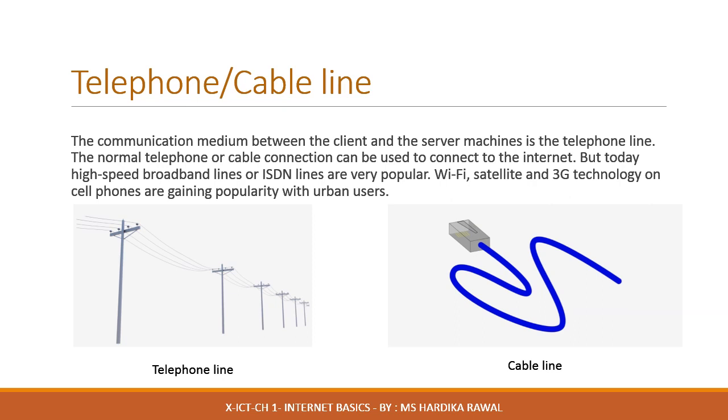The normal telephone or cable connection can be used to connect to the internet, but today the high-speed broadband lines or ISDN lines are very popular. Wi-Fi, satellite and 3G technology on cell phones are gaining popularity with urban users. As you can see on the screen, there is a picture of a telephone line and the cable line, which are used for connecting our devices to the internet.